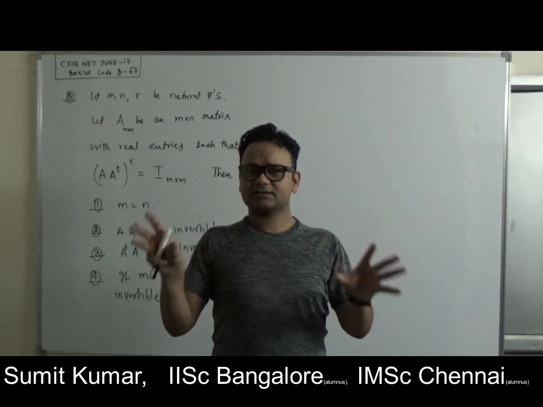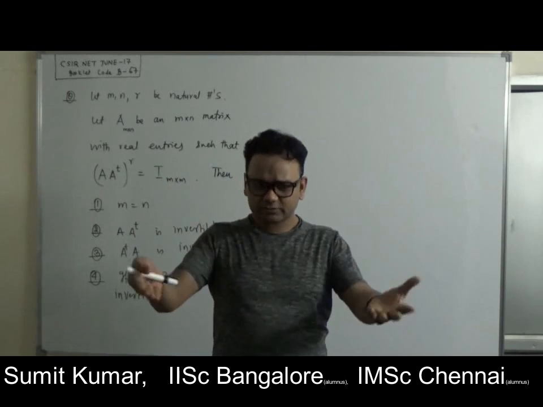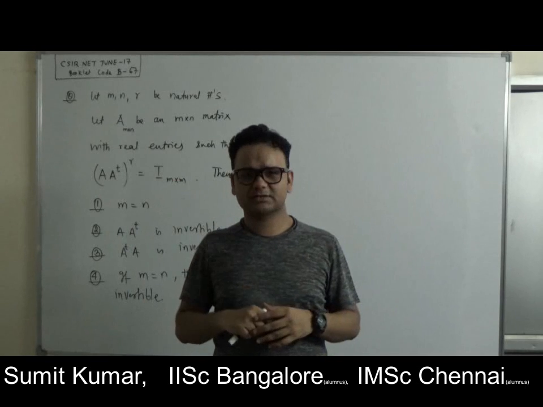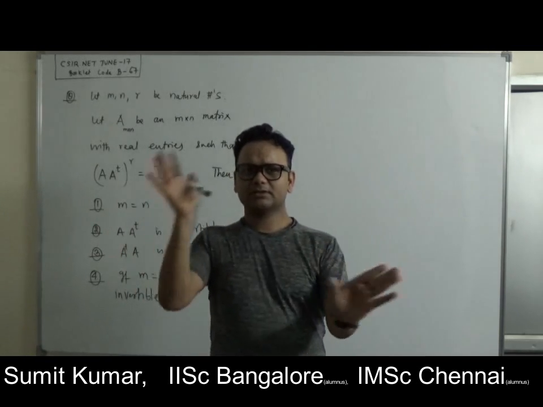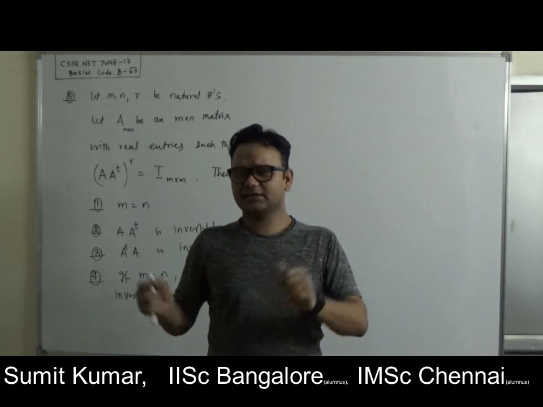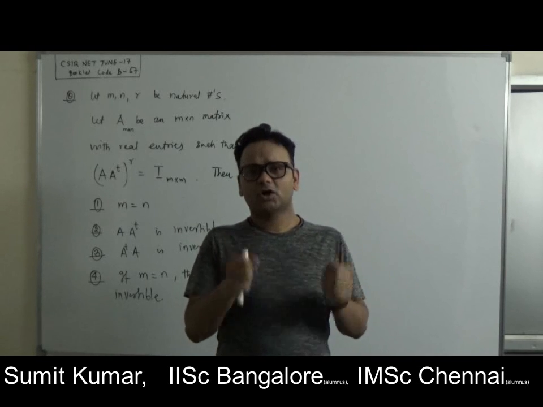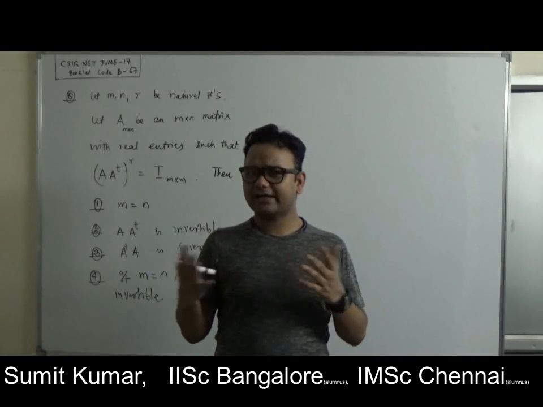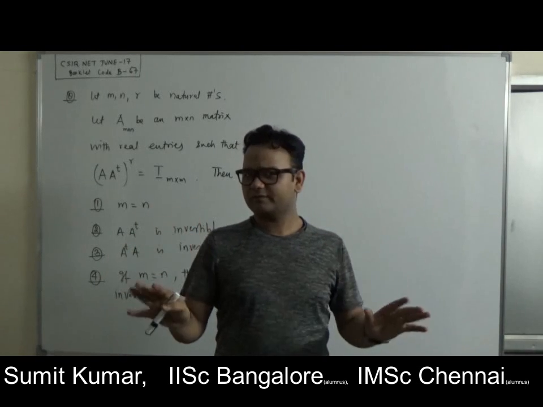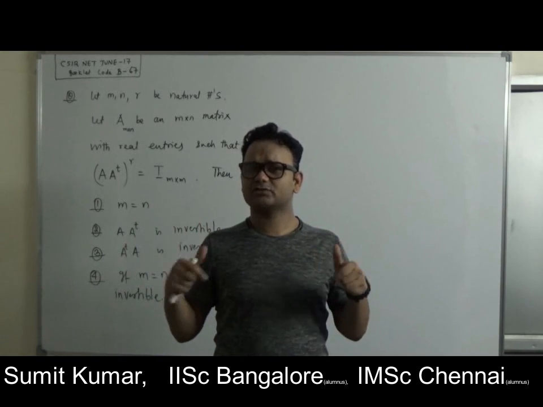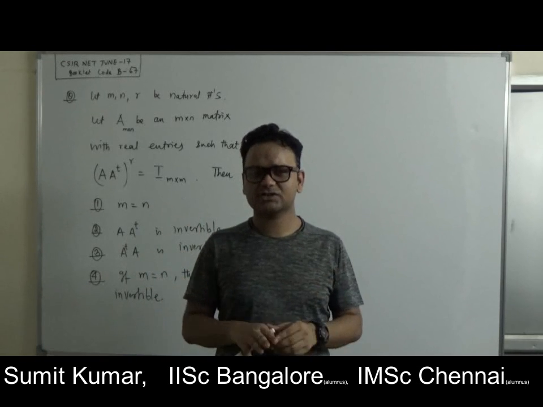Let's say that matrix is invertible, or a certain power of that matrix is the identity. What can you say about the matrix A into A transpose? Is it invertible? Well, if it is invertible, what about the reverse? A transpose A, is it invertible? If not, do we have examples? Or what about the sufficient condition on m and n? We can say that these are the conditions over which this matrix product is going to be invertible. So we are going to understand this kind of question in this lecture.